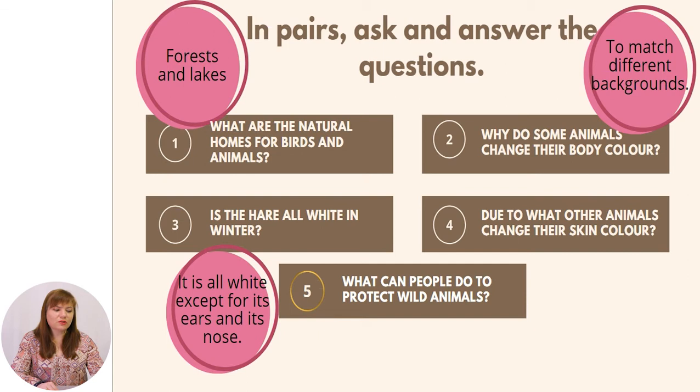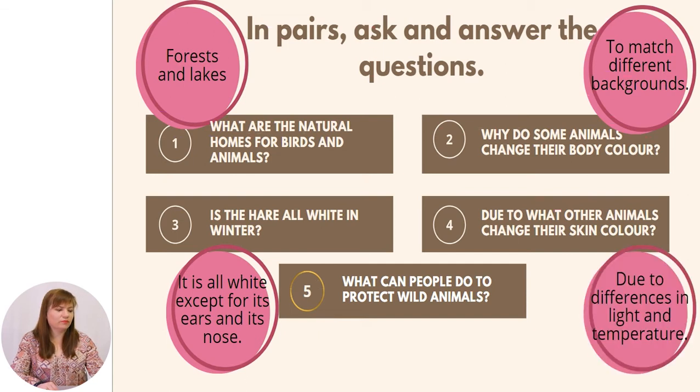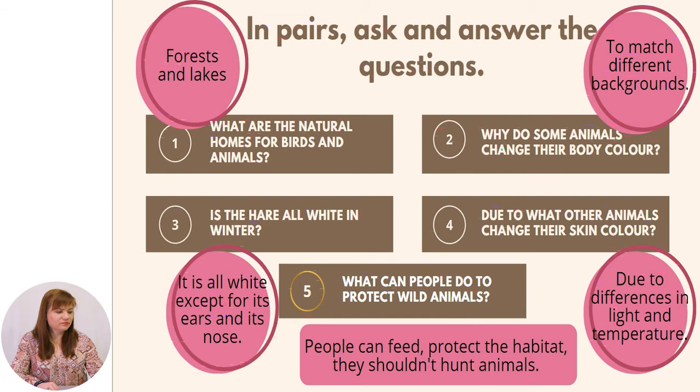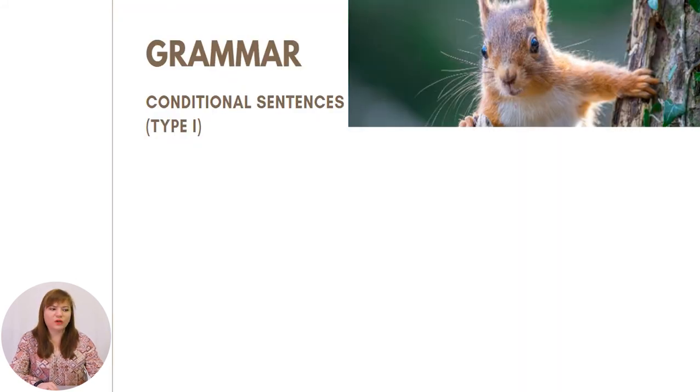Due to what other animals change their skin color? Due to difference in light and temperature. What can people do to protect wild animals? People can feed, protect the habitat. They shouldn't hunt animals. Now we are going to see the grammar, and especially we will discuss about conditional sentences.